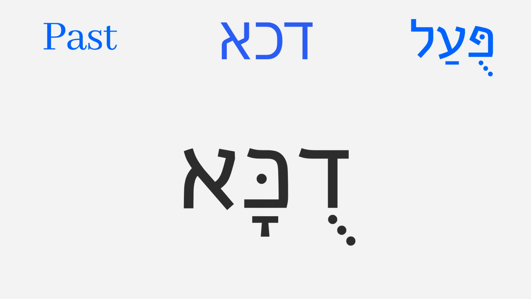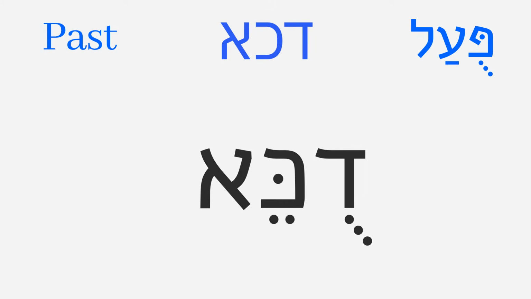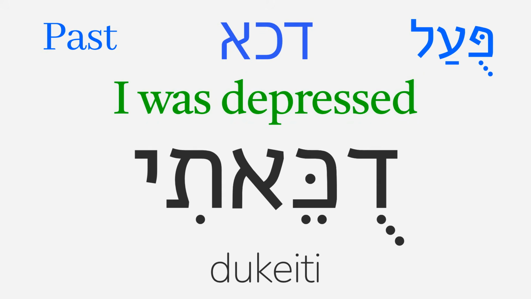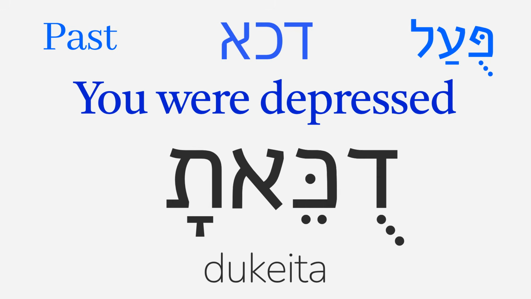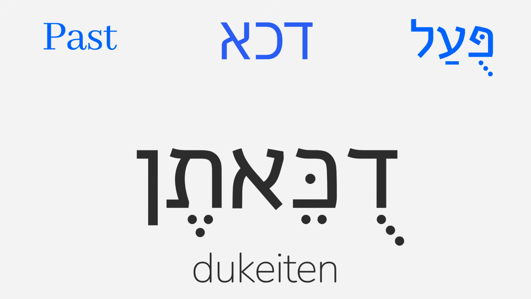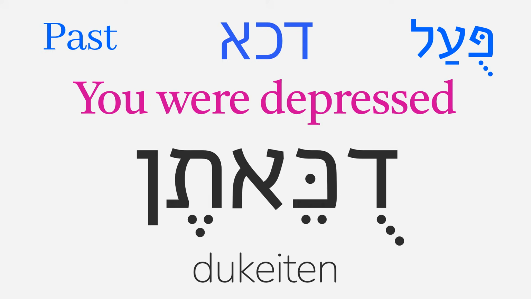However, the other forms will change the kamatz in duka to a tsere, which doesn't happen with other roots in the pual past tense. We can have duketi, I was depressed, duketa, you were depressed masculine singular, and duketen, you were depressed feminine plural, for example.